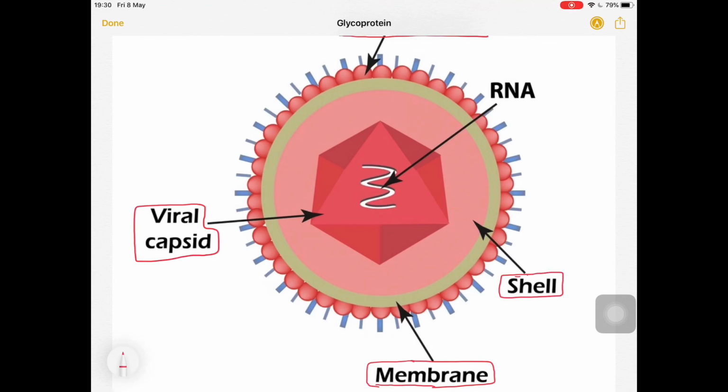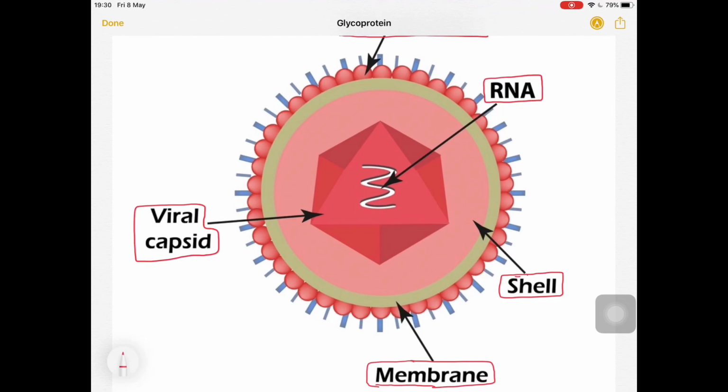Inside it is the positive sense single stranded RNA. So what structure is it having? It has the glycoprotein, the layer, the membrane surrounding it, and the shell.